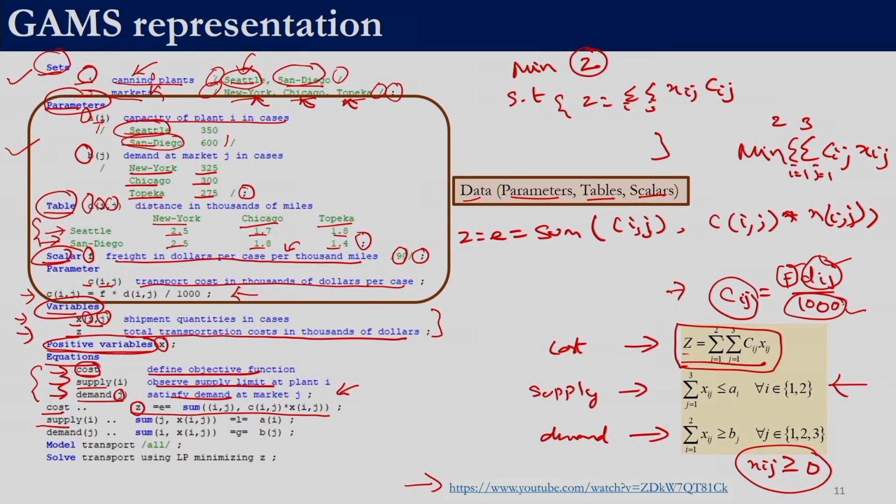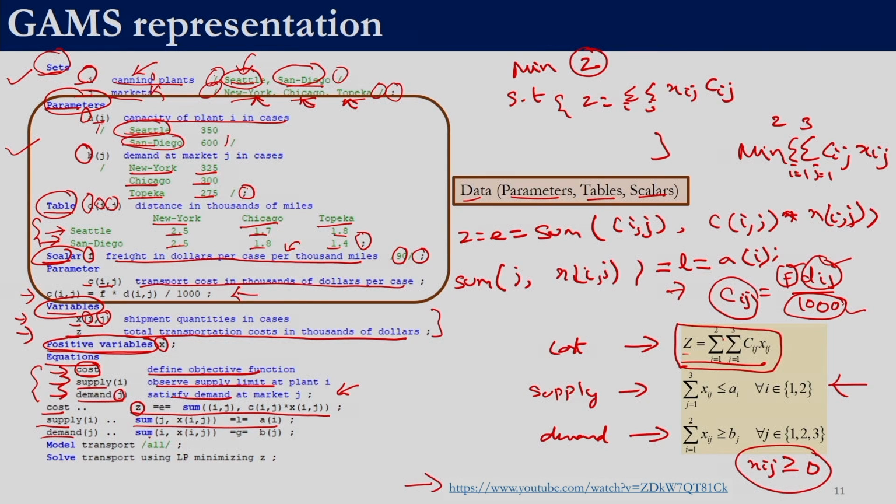Then we write the equation supply of i. Here we have a less than or equal to constraint, and we have a summation. We are going to sum over j, so sum j comma the expression. The expression in this case happens to be just x of i comma j. This is expected to be less than or equal to a of i. A less than or equal to constraint in GAMS is written as =L= a of i. We end it with a semicolon. So, this is the equation for supply.